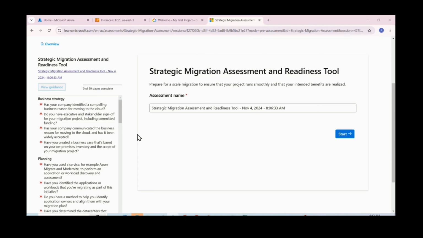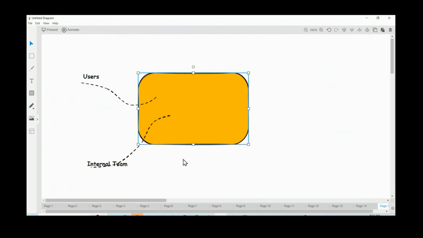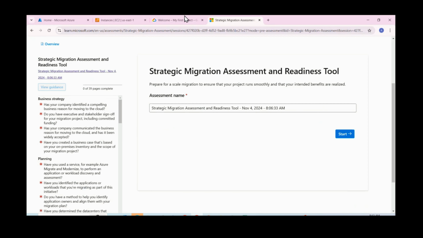Okay. Now let us see. We are planning to migrate our application from one cloud to another place. Here you can say whether it is on-premises to cloud or cloud to cloud. Sometimes they will try to move from one cloud to another cloud also, right? So let us say whether it is AWS or on-premises, you can imagine.